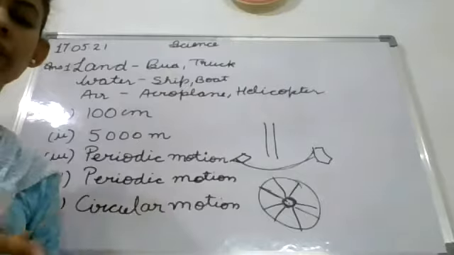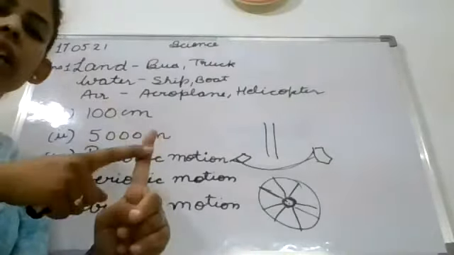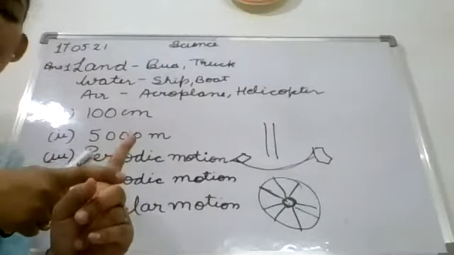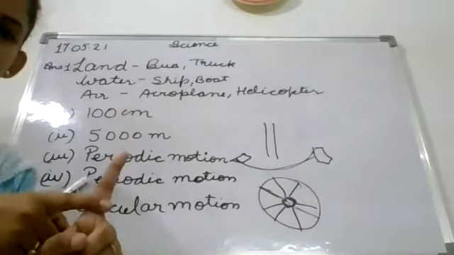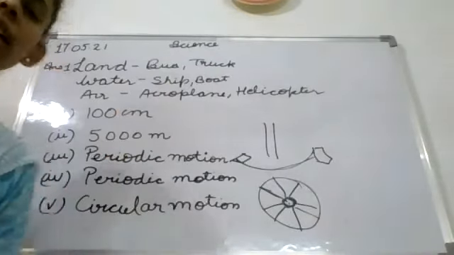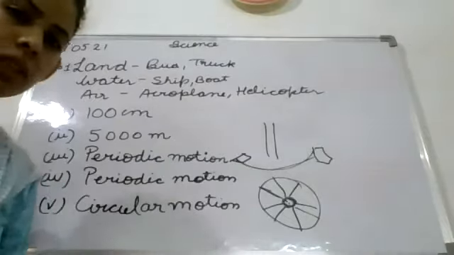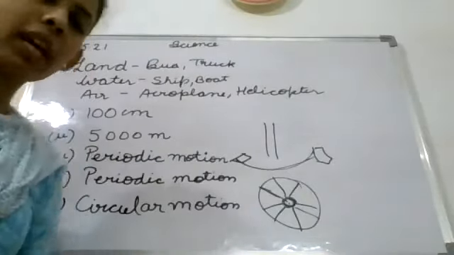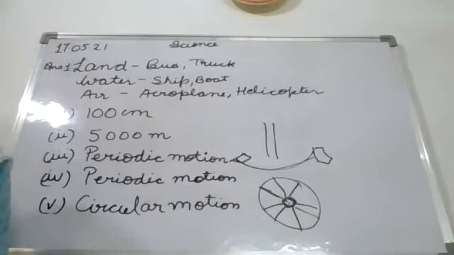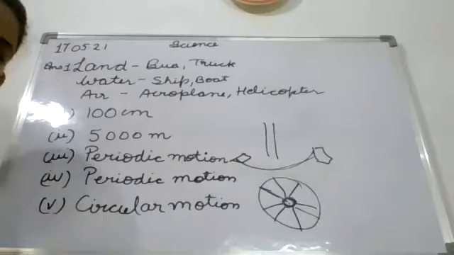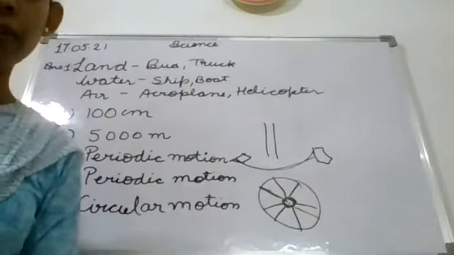There are 3 points: it is not a fixed measurement, it varies from person to person, and it is not a reliable unit for measurement. Also write that the standard units should not vary from person to person. So we can't use a pace or a footstep to measure any length.